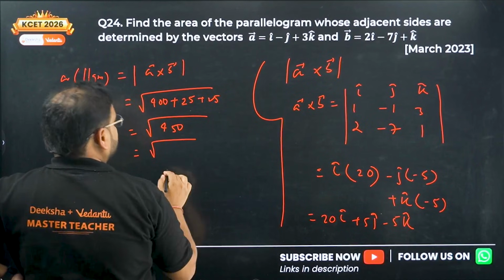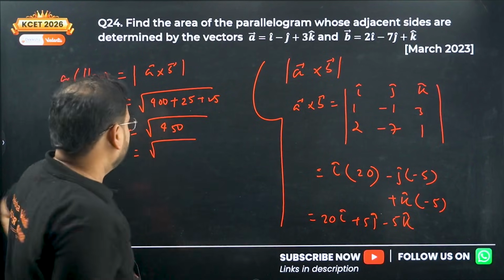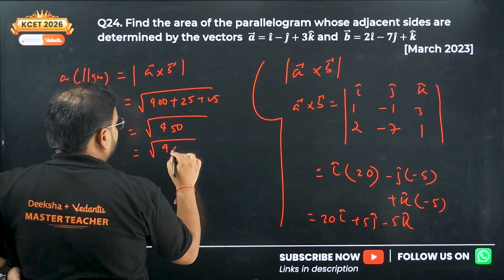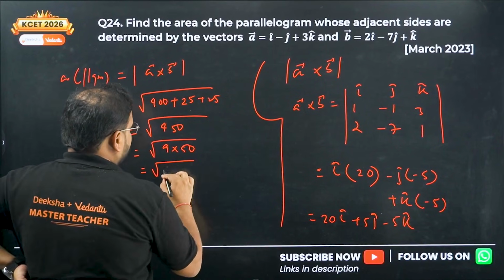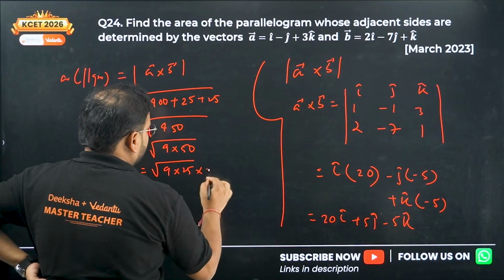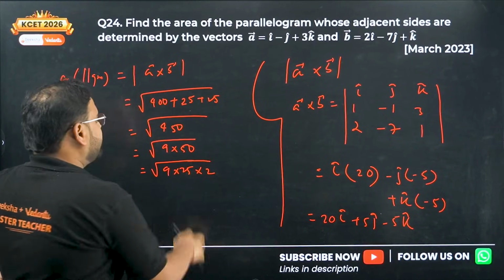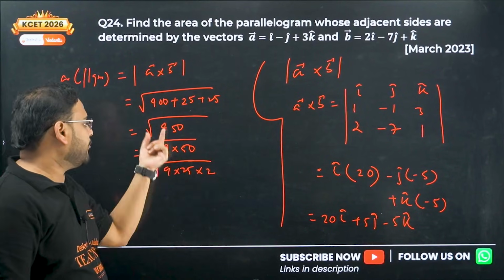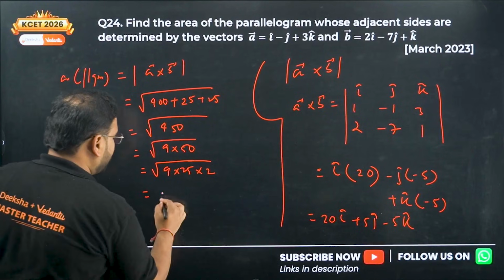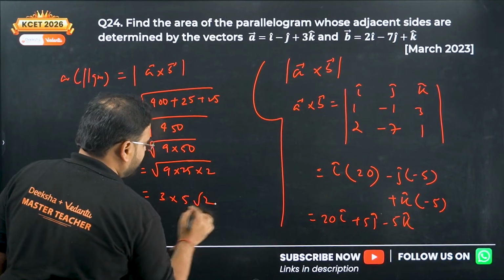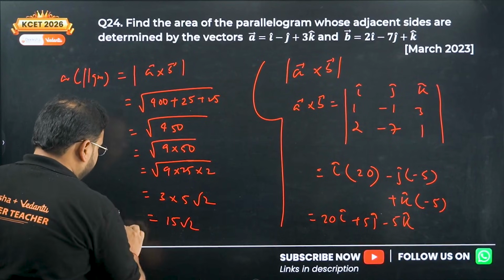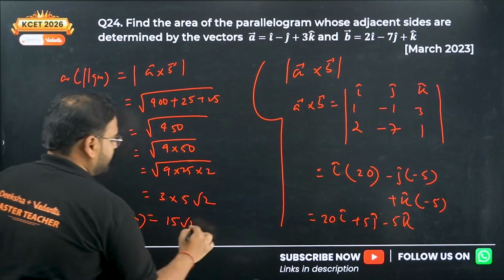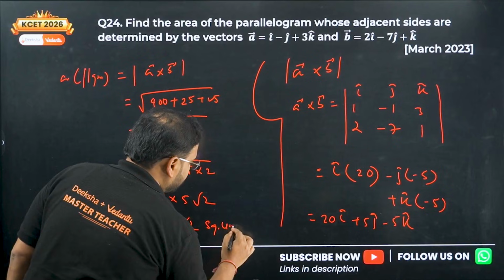We can write this as 9 into 50, so 9 into 25 into 2. Please check, 50 times 9 is 450, so correct. The root of this will be 3, 5 and root 2. What is the answer? 15 root 2 is the area of the parallelogram. Of course, square units will be there.